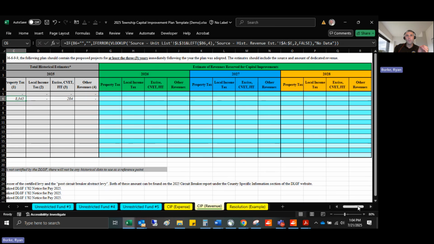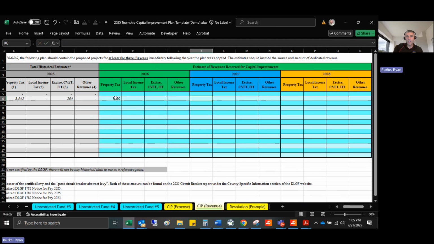This would be for those revenues that are estimated to be collected within these years that will be set aside and reserved for these capital improvement projects. So in this case, let's say we think we're going to get $9,000 in property taxes for the fire fund, and we're going to try to set aside $7,000 of that for a future capital expense.